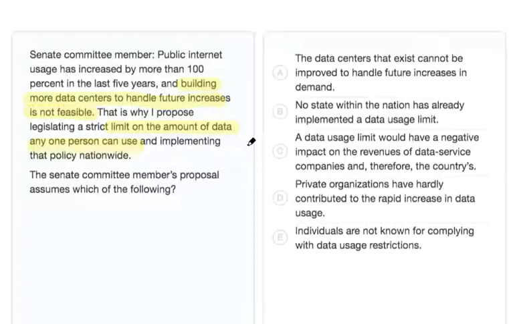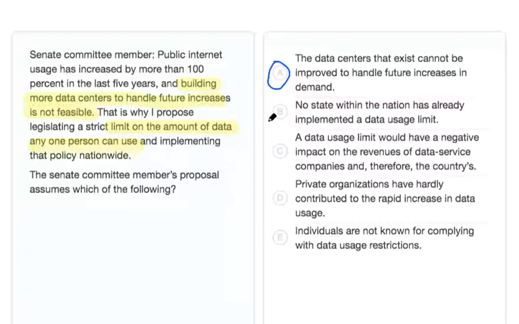Now let's look at our choices. Choice A almost exactly matches our prediction. This is the correct answer, which means we could stop here. However, let's go through and see why the other choices are wrong.